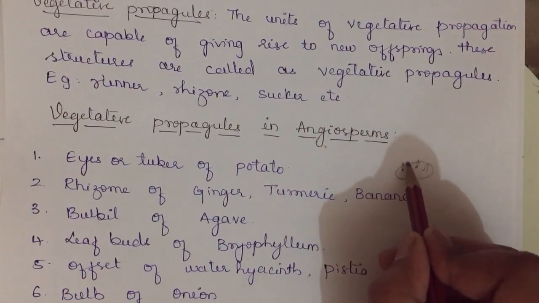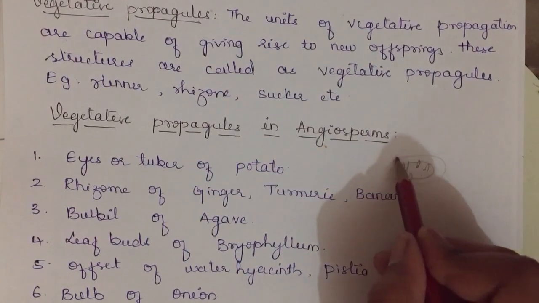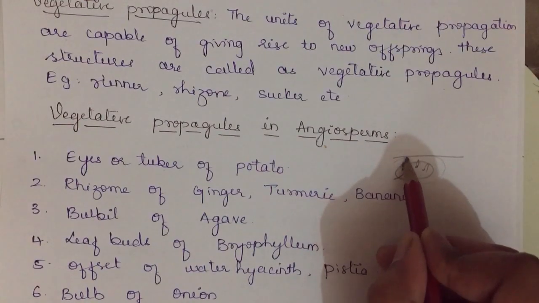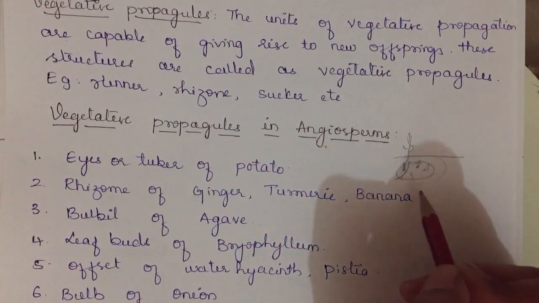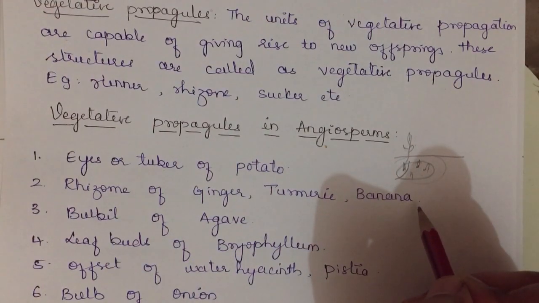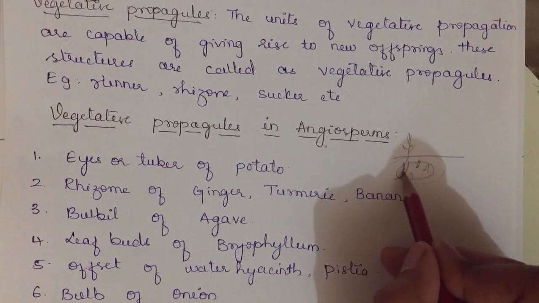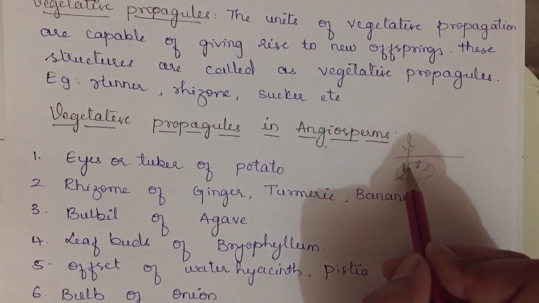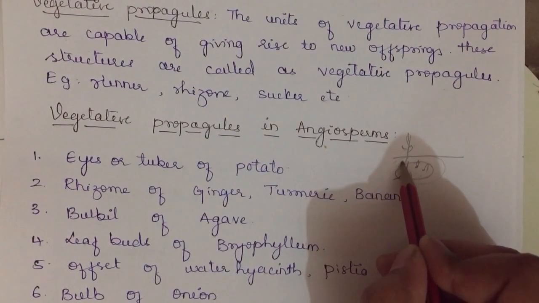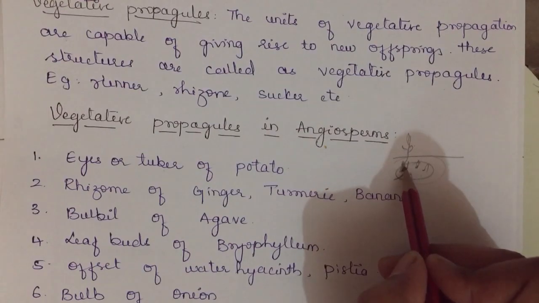If you take this bud, cut this part, or you can take the whole potato and keep it under the soil, after a few days you'll find the formation of a plant. Which plant? Potato plant. Now here we are not using seeds for growing a potato. Potato buds, the eyes, are used. So that's why the potato bud is called a vegetative propagule.